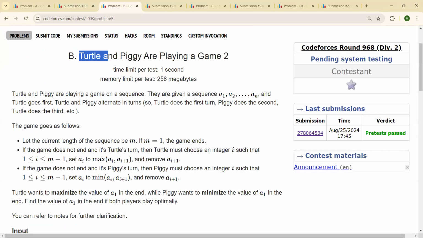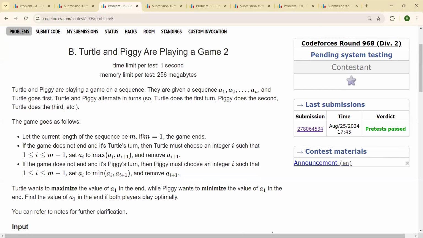The name of the question is Turtle and Piggy are playing a game too. Turtle and Piggy are playing a game on a sequence. They are given a sequence A1, A2 up till AN, and Turtle goes first. Turtle and Piggy alternate in turns. So Turtle does the first turn, Piggy does the second, Turtle does the third, etc. So Turtle is starting with the turn. Okay. The game follows as such. If the current length of the sequence is m and m equals 1, the game will end. That is, if you are left with only one element, the game will end over here.